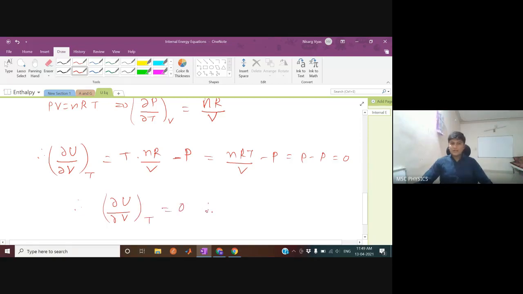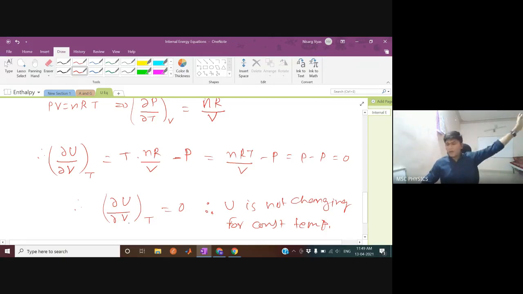What does it mean? That U is not changing for constant temperature. Even if you change volume by whatever amount you want, U will not change. If temperature is kept constant, U will never change. So U is not changing for constant temperature.